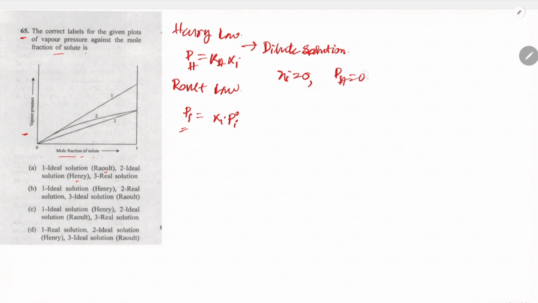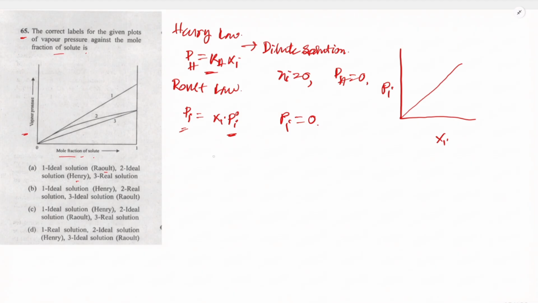If we draw a plot of Pi versus Xi, it is a straight line, and the slope depends on KH and Pi naught.